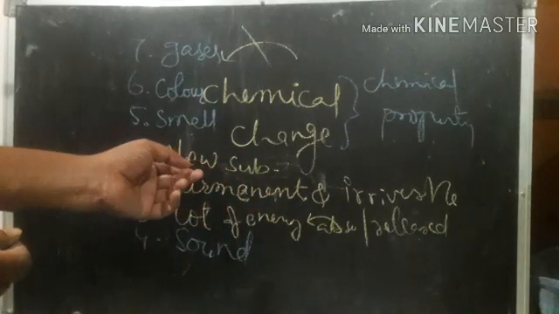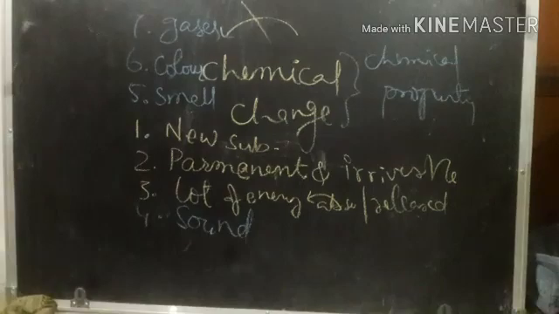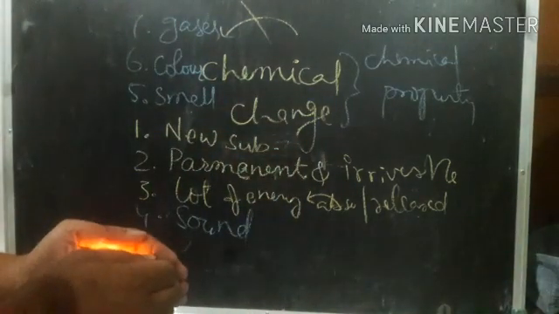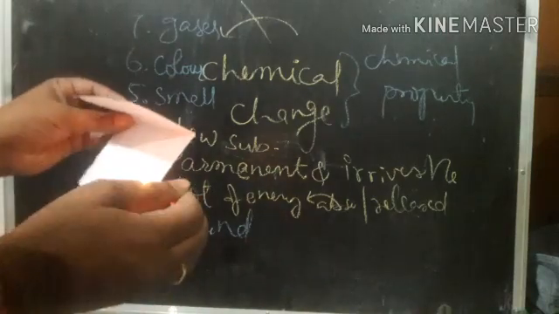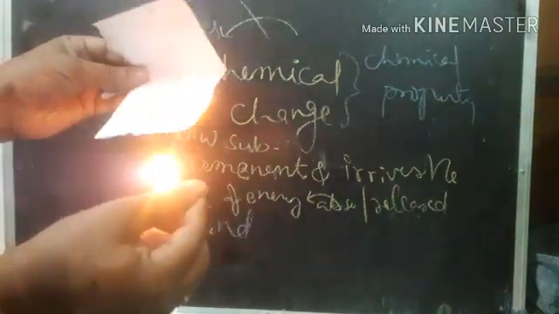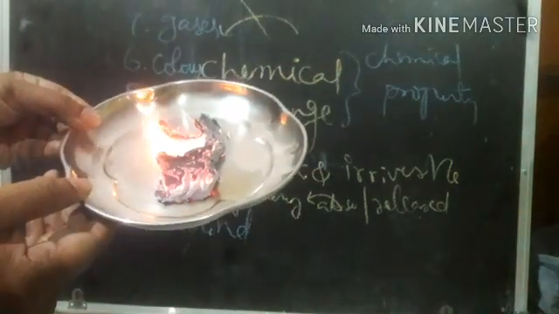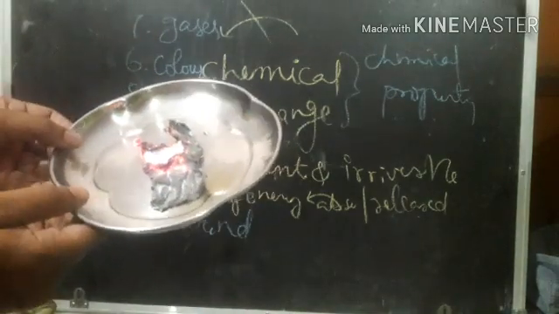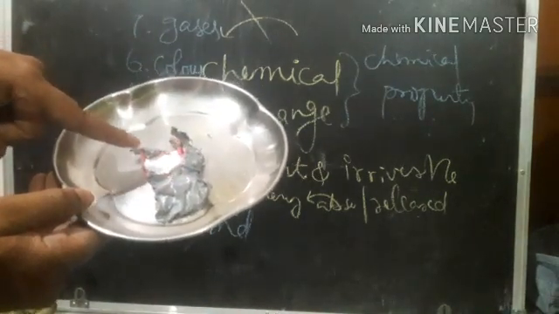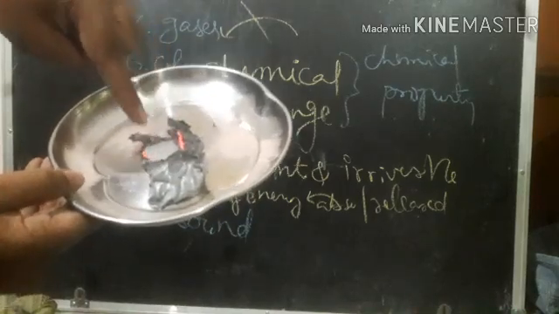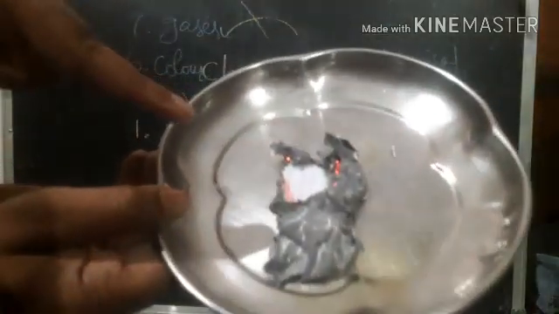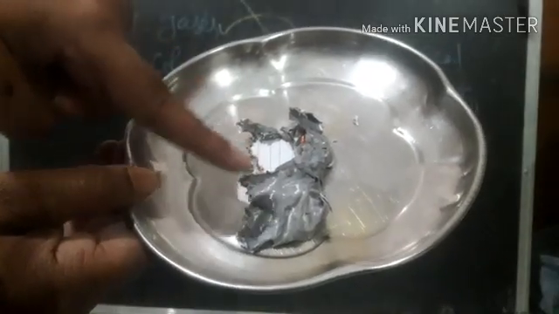So let us see how it happens. Now I'm going to burn the paper. Look at this. What changes may take place here? Now I'm burning the paper. Right, it is giving light and heat, are you able to see? And it has become ash. So here is the actual paper, and we got ash. Have you noticed this? Do you find any difference between these two?